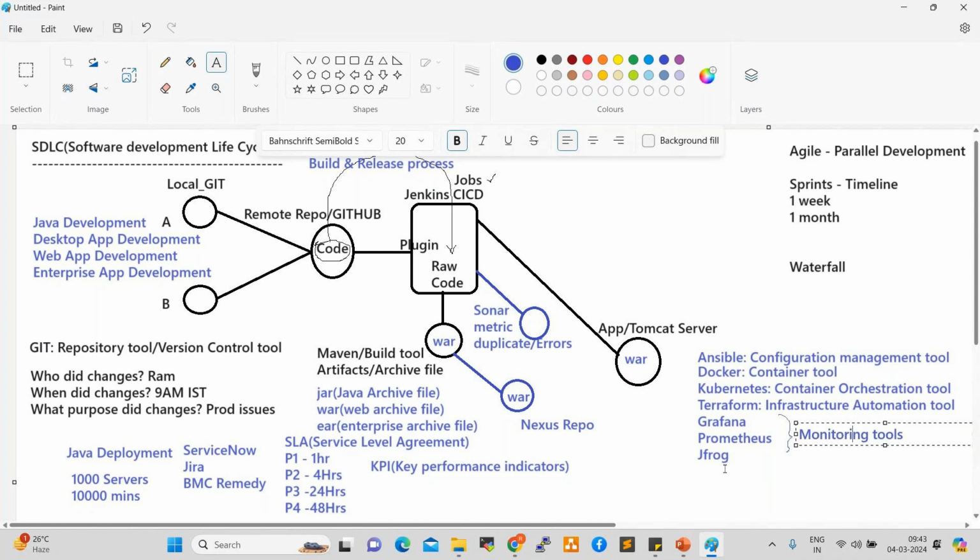Every project in every organization uses SDLC to work on CI/CD and the build and release process, right? Our role starts from Jenkins. The developer develops the code in their local Git and pushes the code to GitHub. Clear, everyone? This flow is very important. The SDLC flow is very important. In the Agile methodology, with parallel development, every organization uses the same build and release flow.